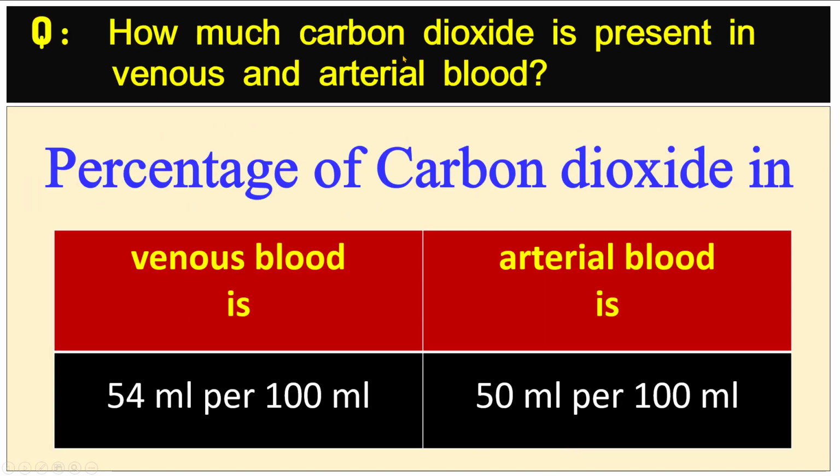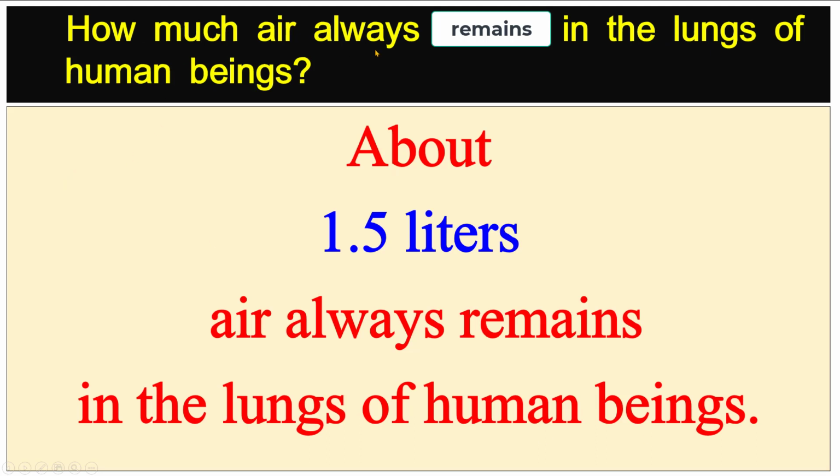How much carbon dioxide is present in venous and arterial blood? Percentage of carbon dioxide in venous blood is 54 ml per 100 ml, whereas percentage of carbon dioxide in arterial blood is 50 ml per 100 ml. How much air always remains in the lungs of human beings? About 1.5 liters air always remains in the lungs of human beings.